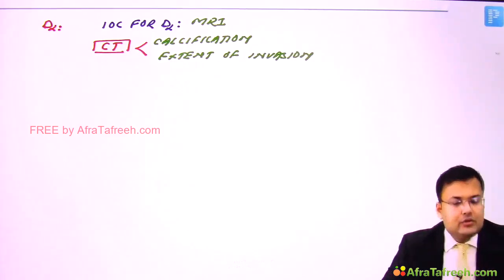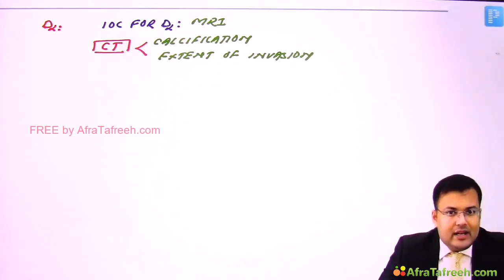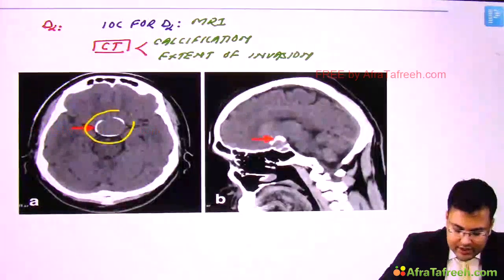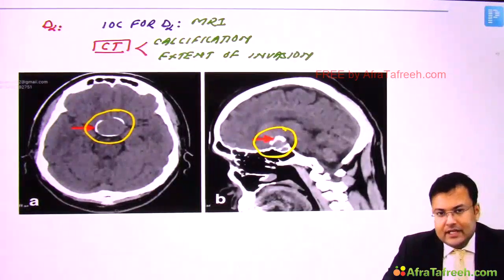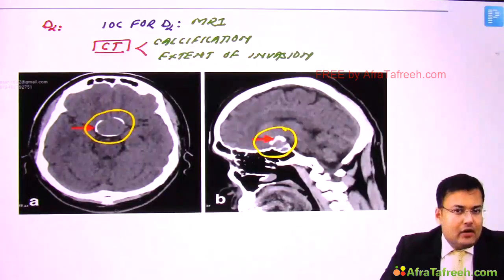Okay, into surrounding bony structures and sinuses. So that is better assessed by CT. This question was asked in NEET PG 2020. And this was the image based question, right? So you can see there is suprasellar calcification, and this suprasellar calcification is seen in what? Craniopharyngioma, right?